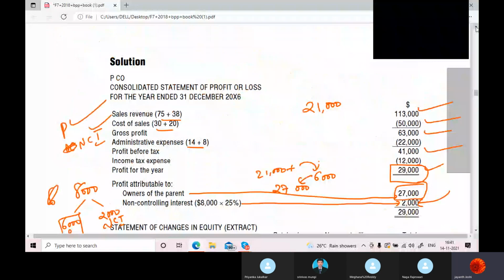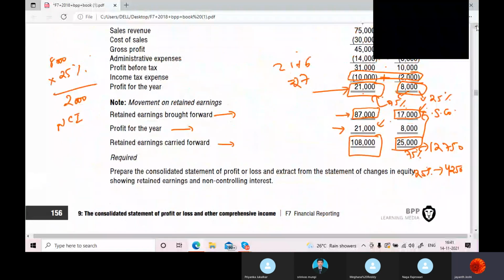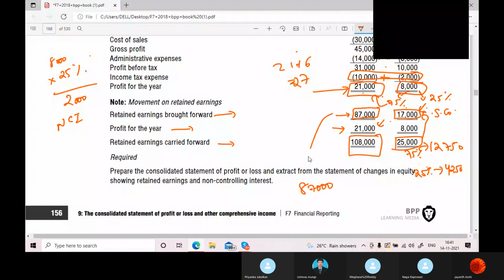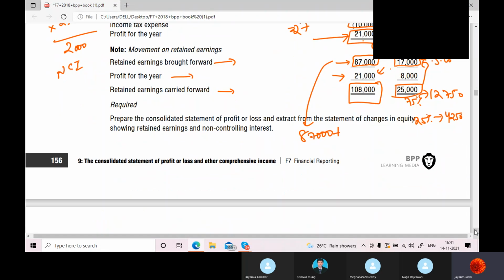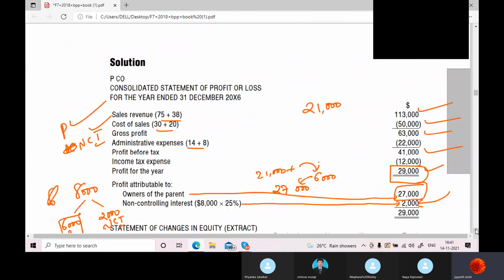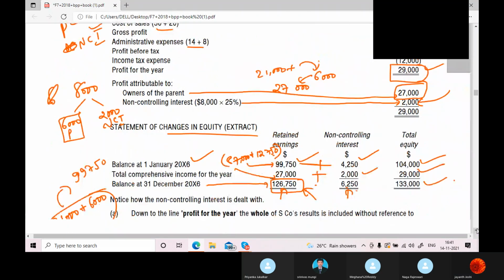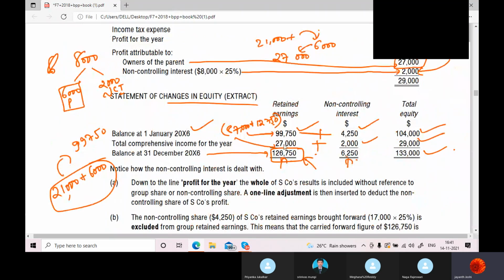So this is 17,000, and this is current year's profit, 8,000. Like 25,000 you directly apportion, or you apportion separately. See what they have done. They have taken 87,000. They apportioned the opening balance and added that to the opening balance. Current year profit is 27,000. That they directly transferred to the retained earnings account. They got the closing balance.